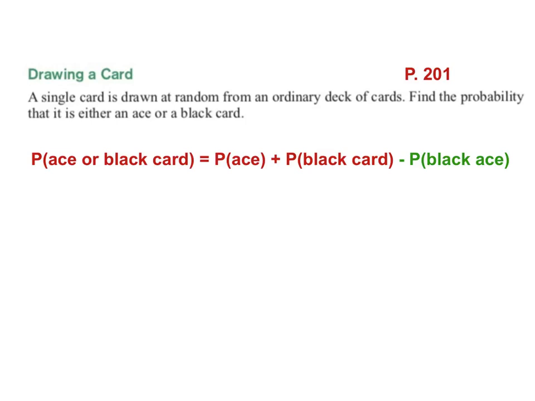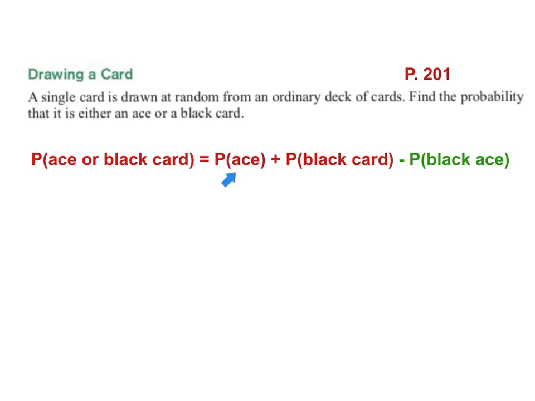So instead of counting 2 of those black aces, I subtract 1 off to balance that out. When they're not mutually exclusive, they're being counted here and also here. That's why we have to subtract one of them off, because we've counted them too many times, and we'd actually get a probability that would be too high.